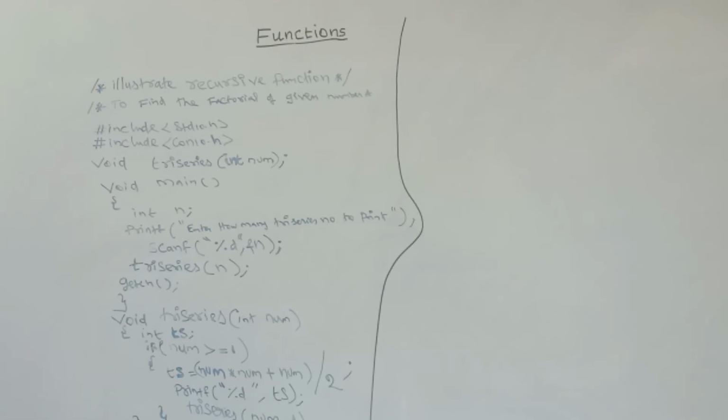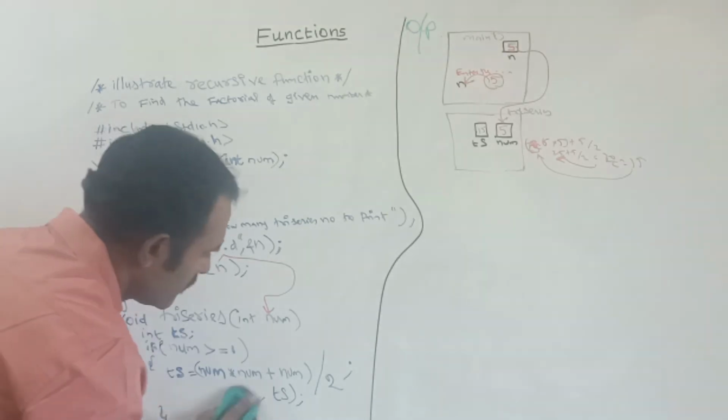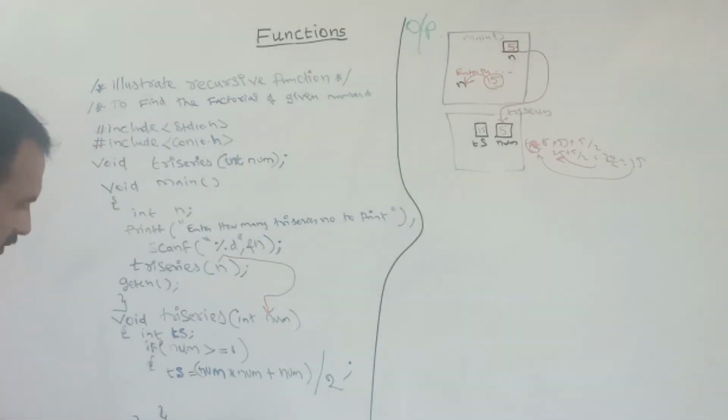Say here, this printf should come after the function call. Here you call the function. What is the function name? Try series. Triangular series, try series of num minus 1.